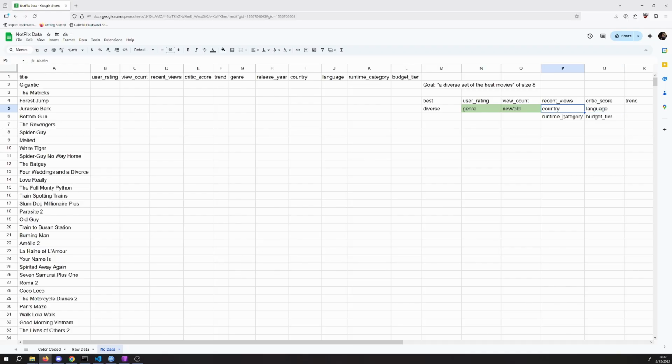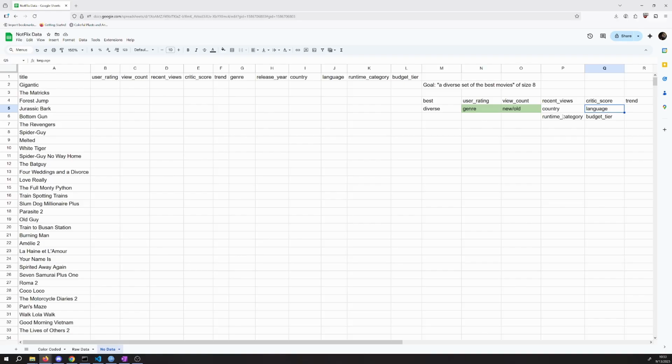The country of origin, I think this is probably a good one. But language and country of origin probably overlap a lot. For instance, if we have a movie that's from Korea, I bet it's in Korean. Right? If it's from America, it's most likely in English. So I think I might only want to pick one of these 2 categories to include because there's a lot of overlap between them.